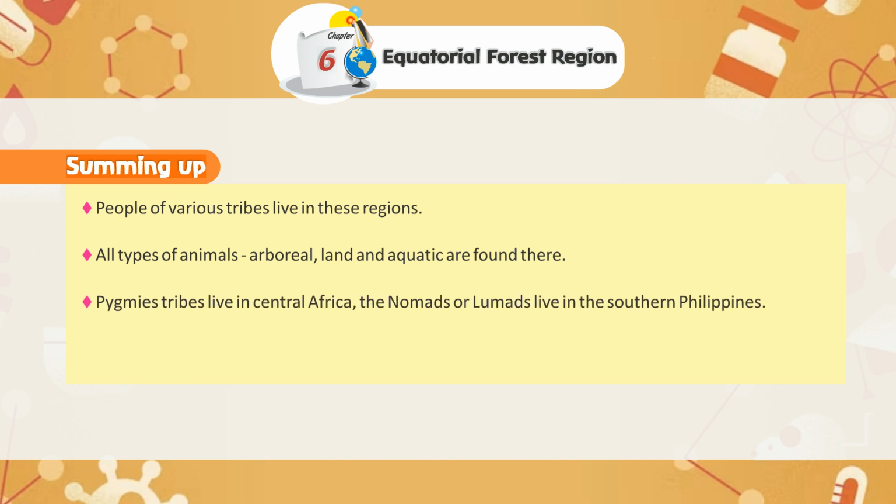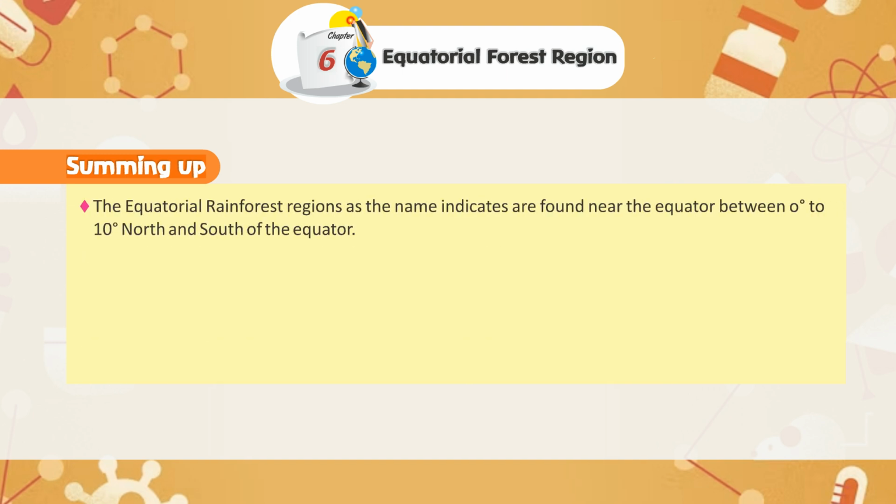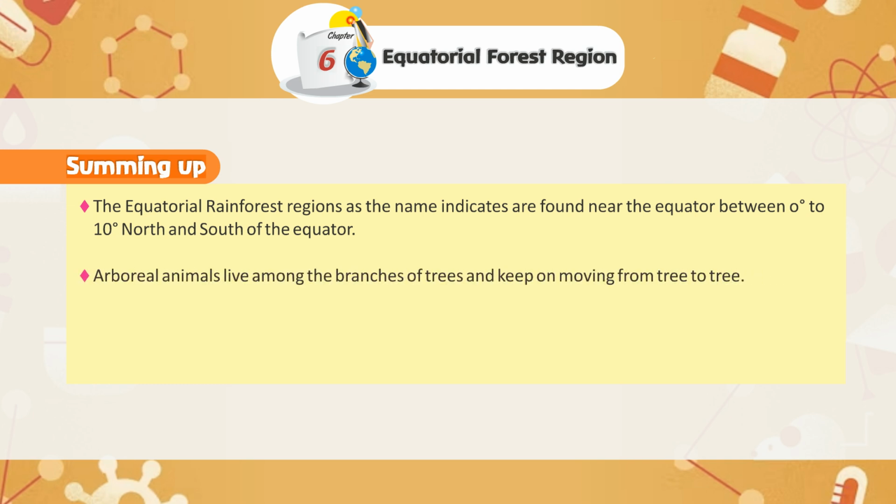Pygmies tribes live in Central Africa. The nomads or lumads live in the southern Philippines. Rubber, cocoa, and oil palms are the cash crops grown in Africa. The equatorial rainforest regions, as the name indicates, are found near the equator between 0 degrees and 10 degrees north and south of the equator. Arboreal animals live among the branches of trees and keep on moving from tree to tree. Land animals are small creatures and can live on the forest floor.